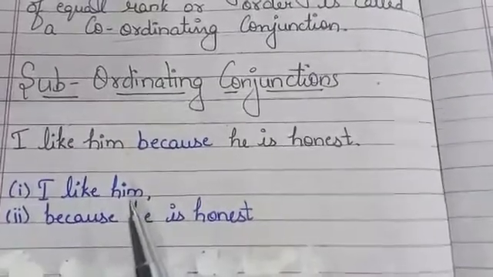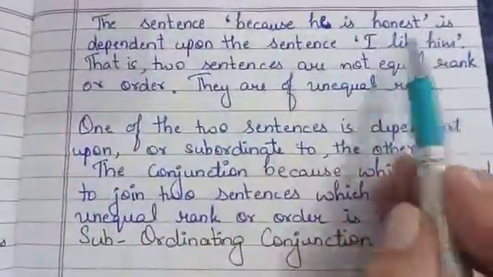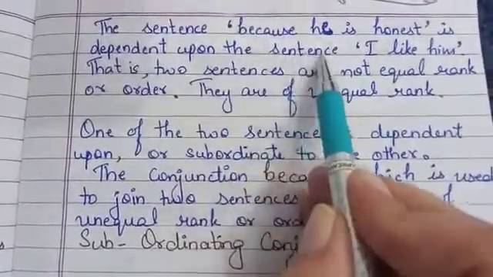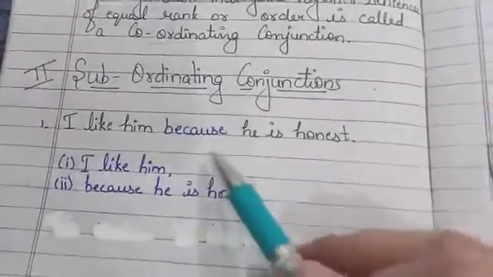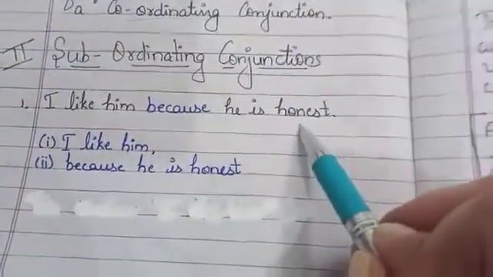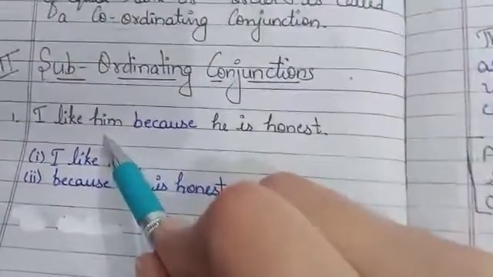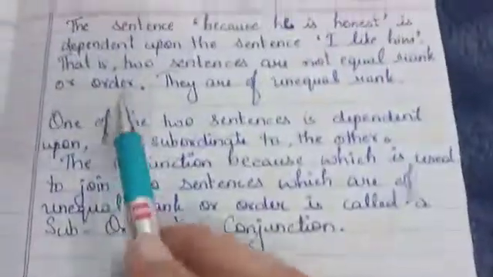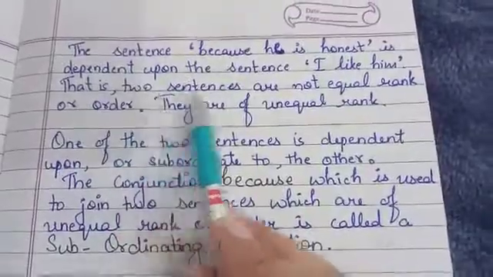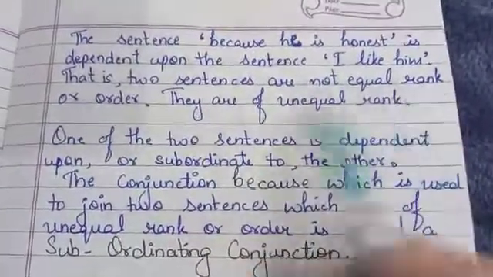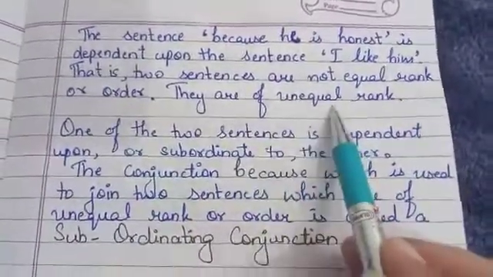The sentence because he is honest is dependent upon the sentence I like him. Look over here. The sentence because he is honest is dependent upon the sentence I like him. So these two sentences are not of equal rank or order, they are of unequal rank.